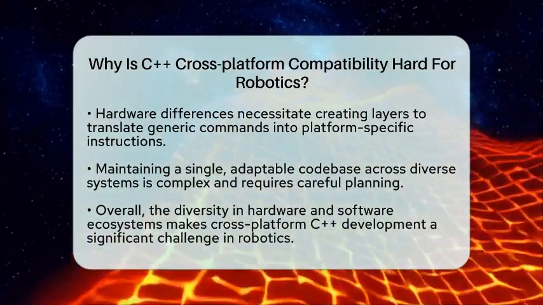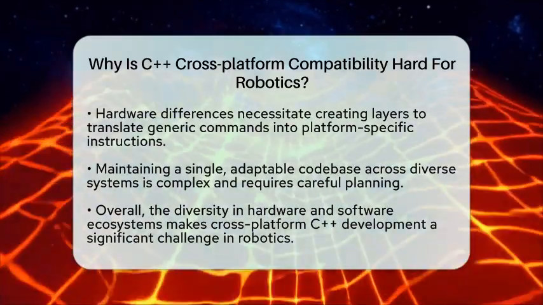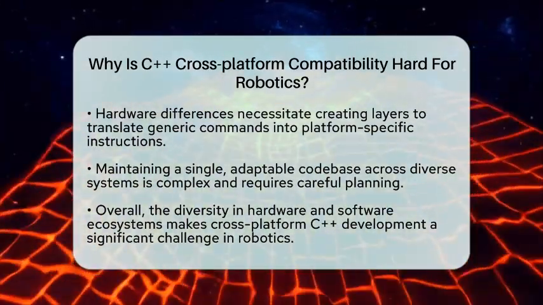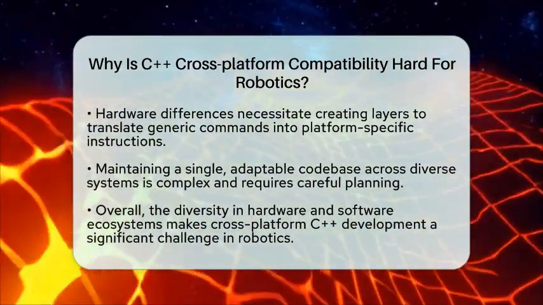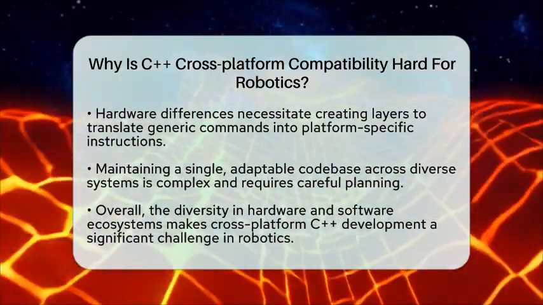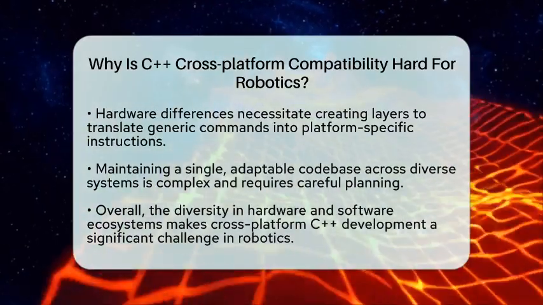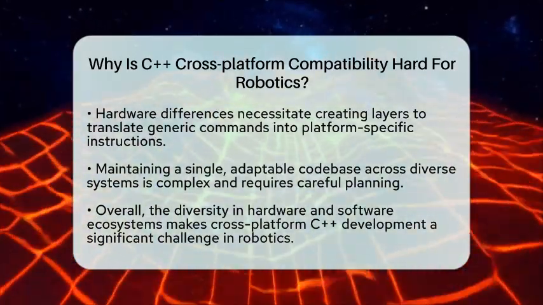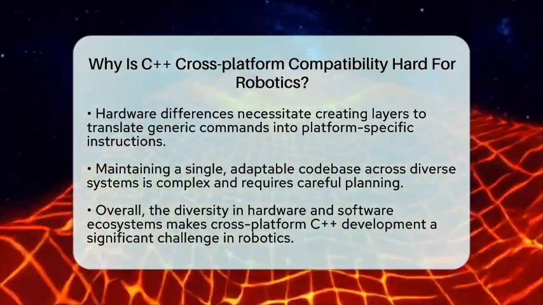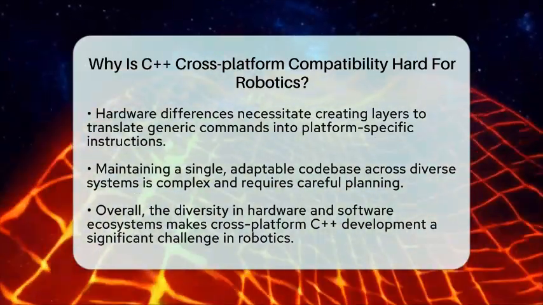In the end, making C++ code work seamlessly across various robotic systems requires a lot of planning. You need to design modular, adaptable code that can handle different hardware, operating systems, and software frameworks. While C++ is capable of cross-platform development, the diversity in robotics hardware and software ecosystems makes it a complex challenge.